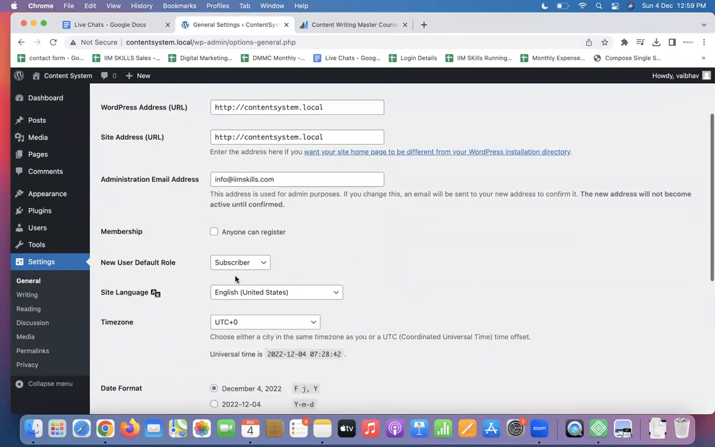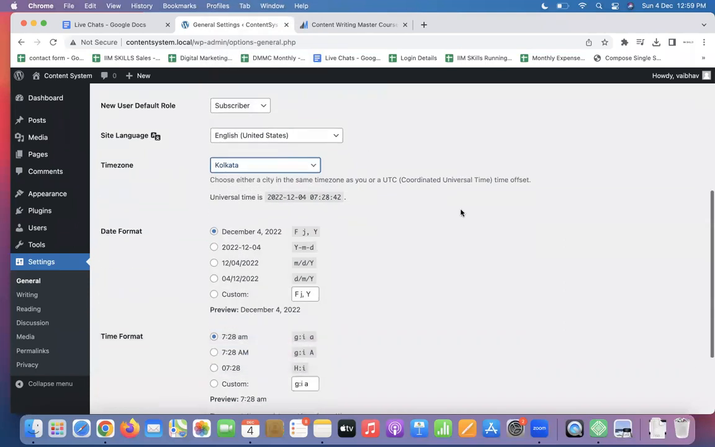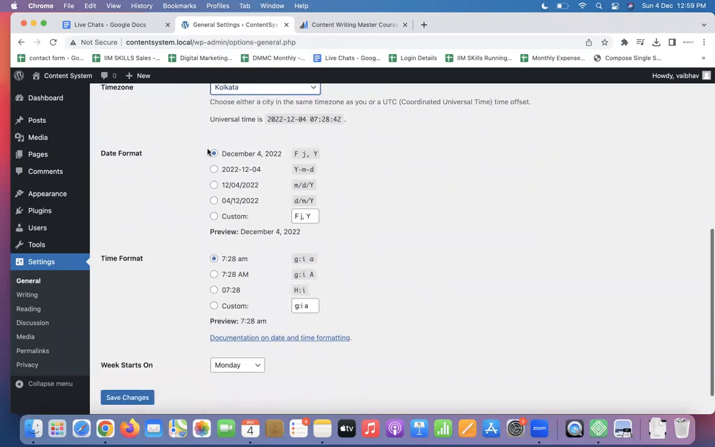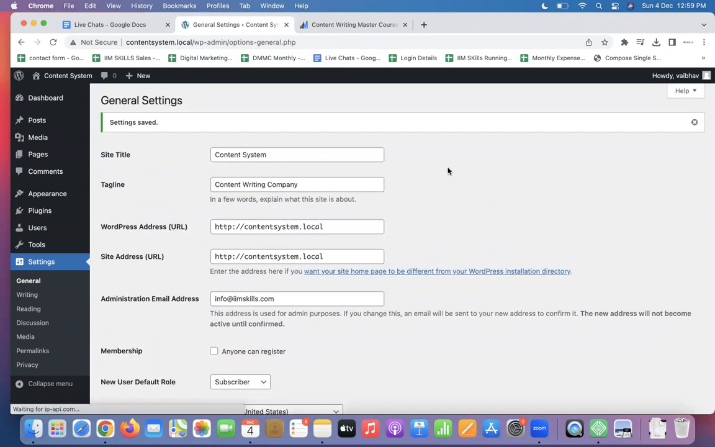Website name. By default, a user is a subscriber. People cannot register. Email of your own. US English, UK English, up to your taste. If you're in India, Kolkata, depending upon the location, select that. Time format, date format, week starts on Monday. Save these changes.